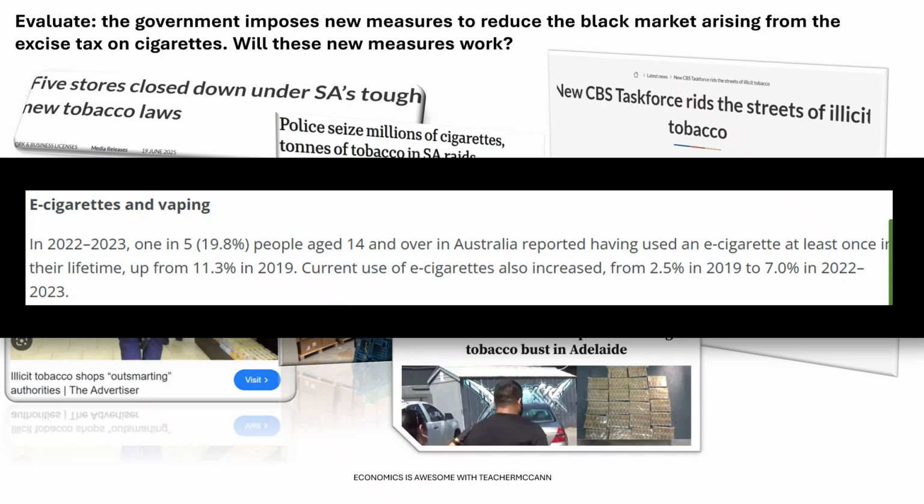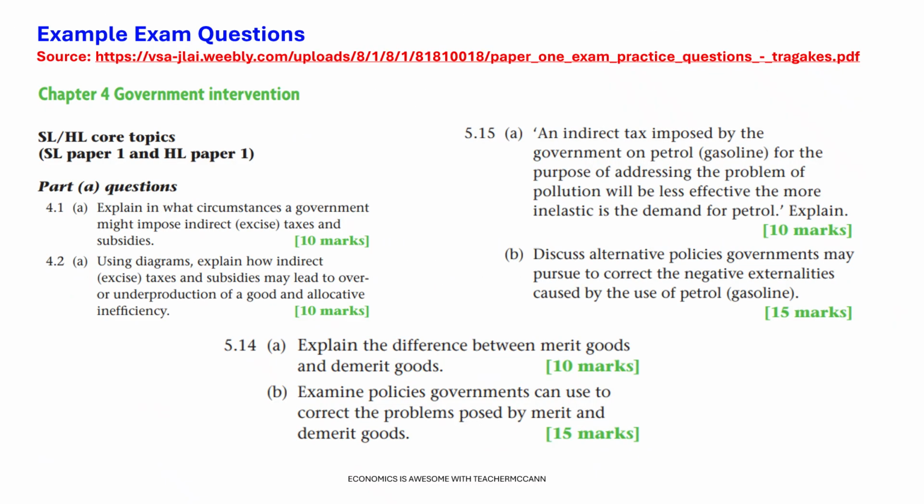So you can see here we are really interested in intended outcomes, which is to reduce the consumption of cigarettes, but there's been a whole lot of unintended outcomes, such as the black market and shifts into other markets. Now, I've put here as a finisher some example exam questions.